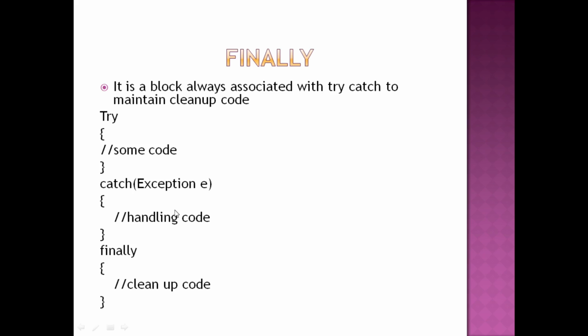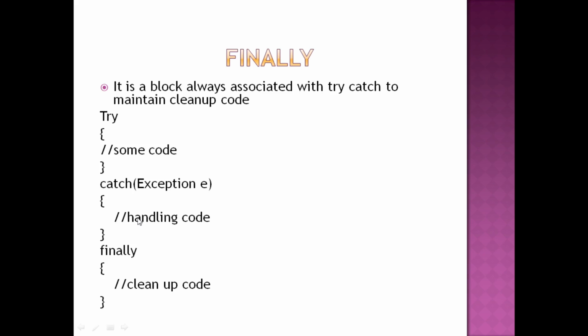Now, what is the use of finally? Whatever happens, whatever exception is raised and handled, the code written inside the finally block must be executed at the end.